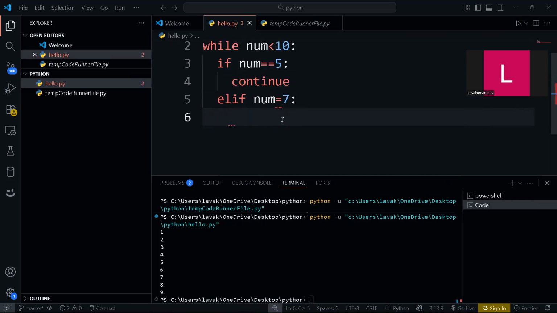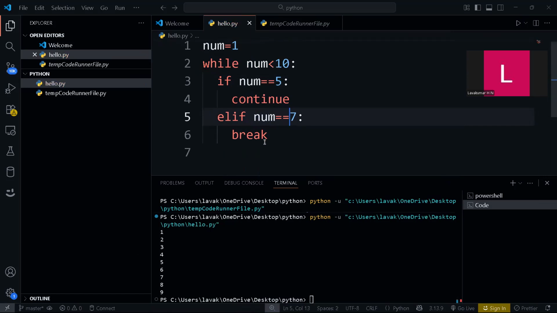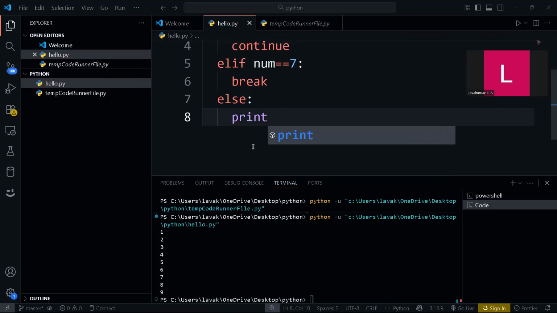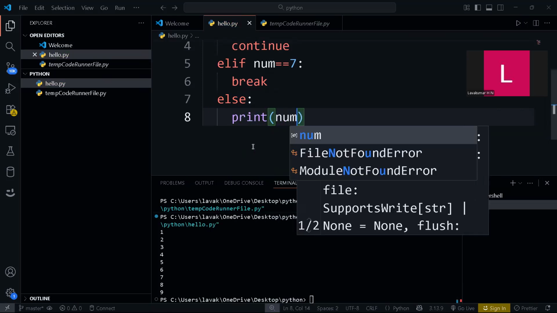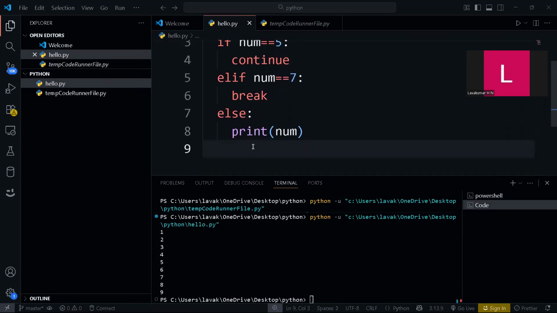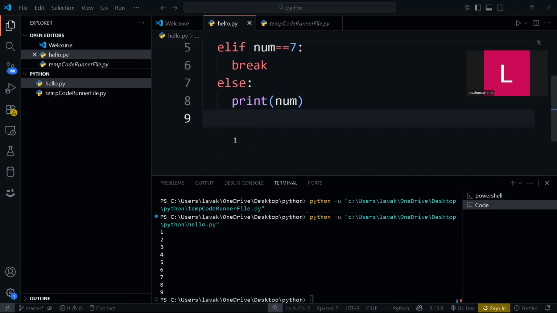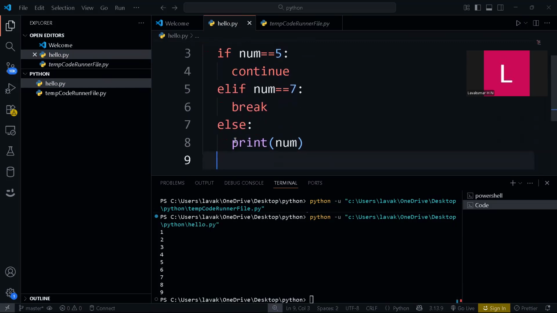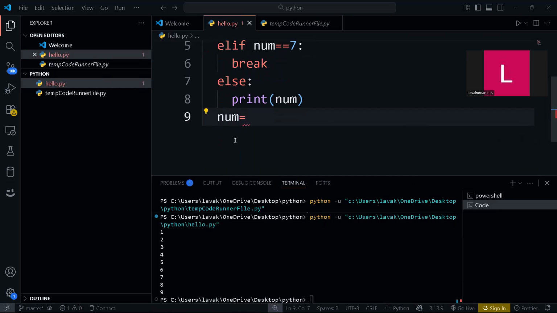Else, you will print the num value. And don't forget, guys, even if you use if else statements, you need to have a condition to avoid infinite loops, so num equal to num plus 1.